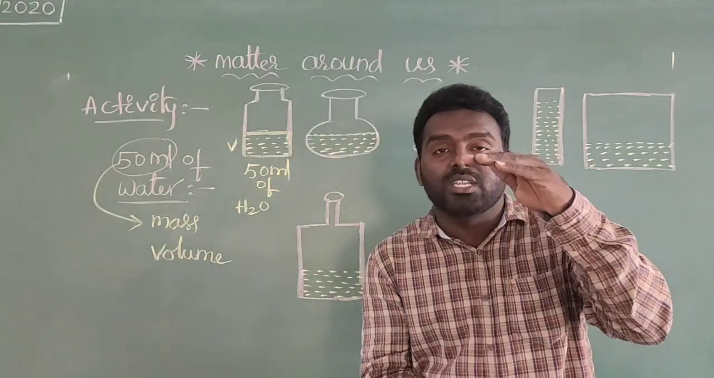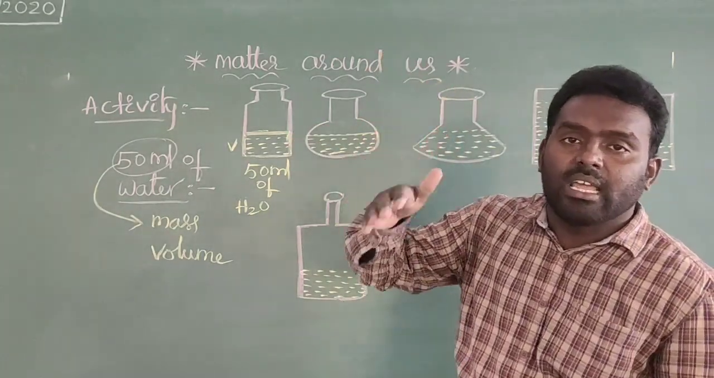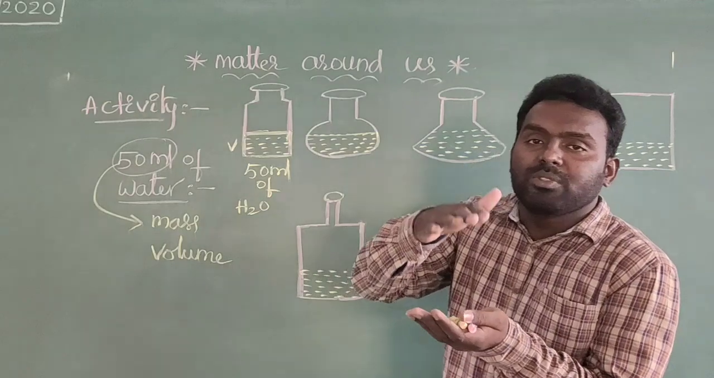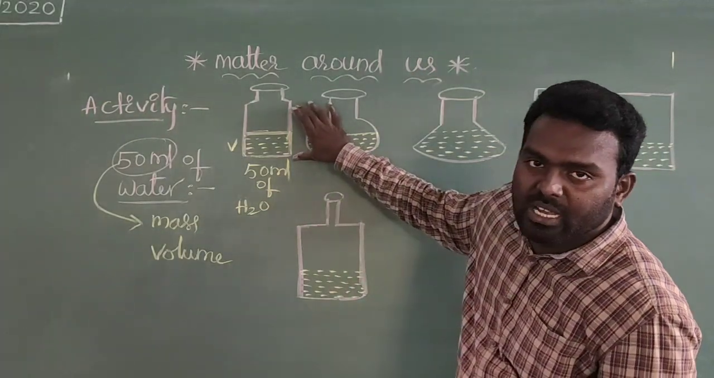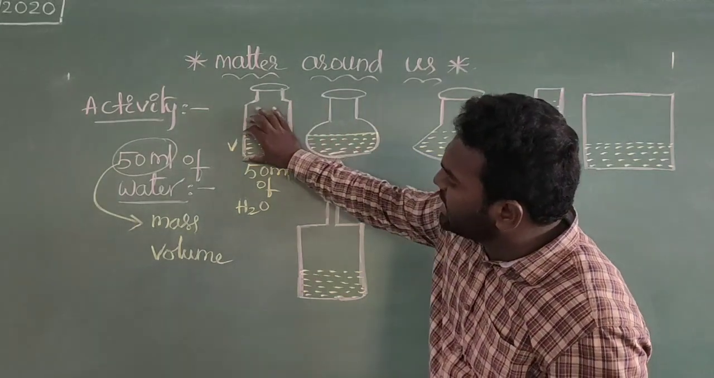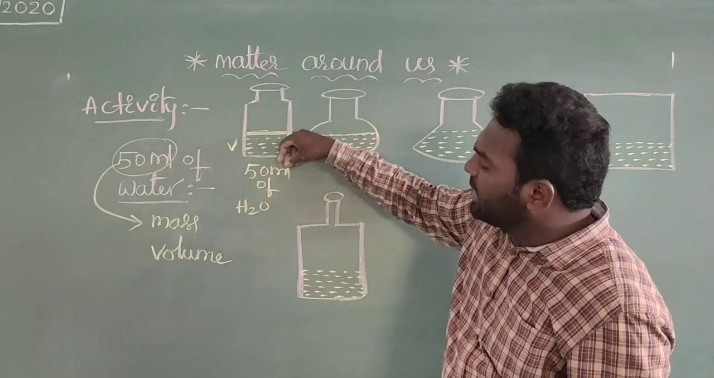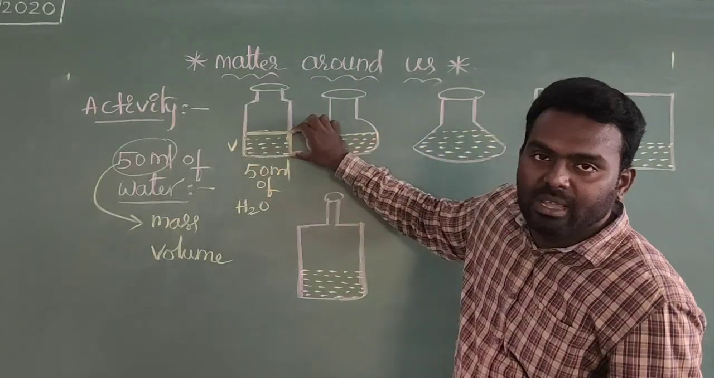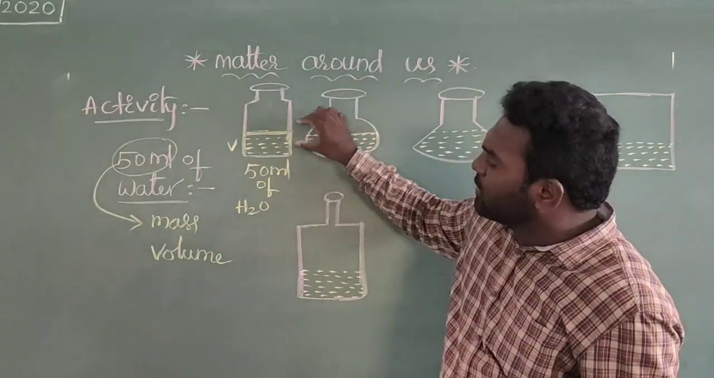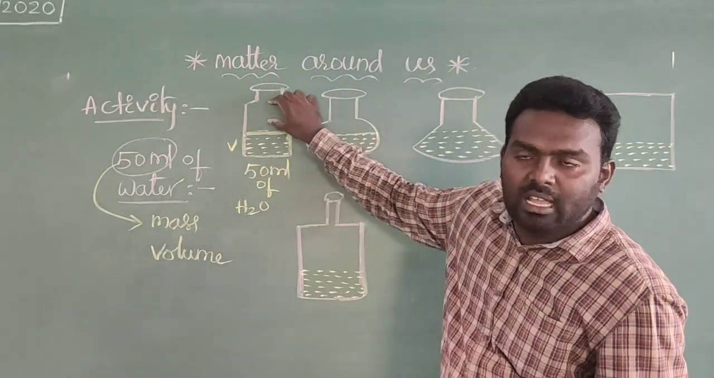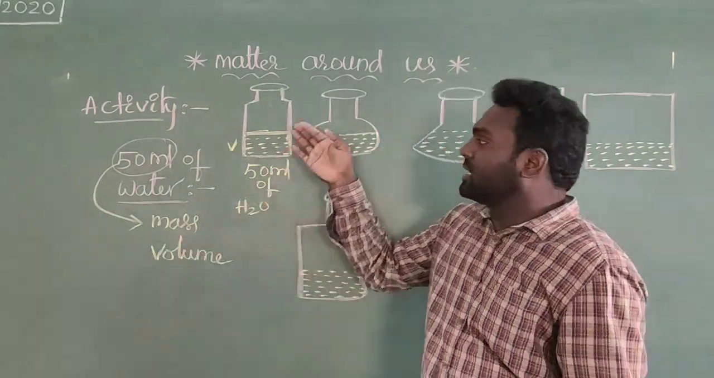If the shape of the container is very large, in that case the height of the water will be decreased. Suppose you see one of the containers: from here to here, this is the volume of the 50 ml of water. So the liquid's shape mainly depends on this container, and the volume and mass of the liquid also depend on that container only.